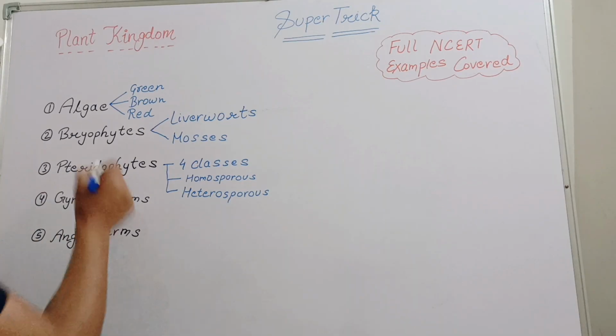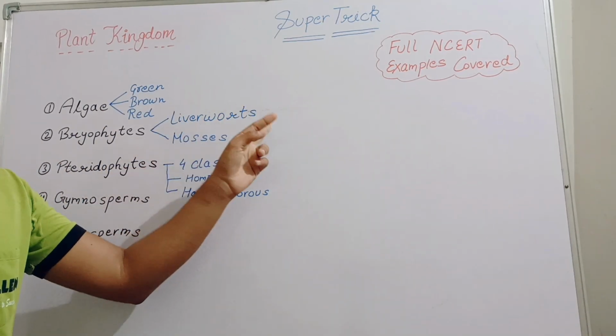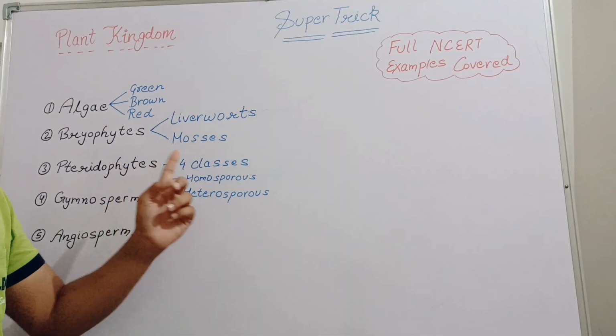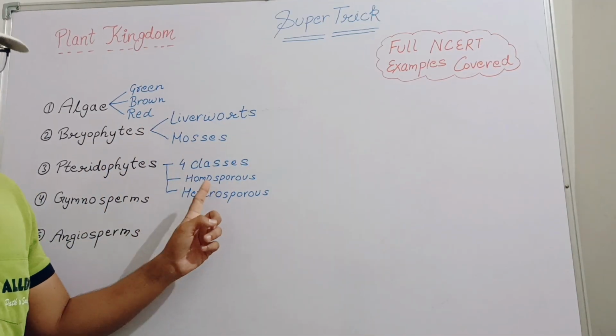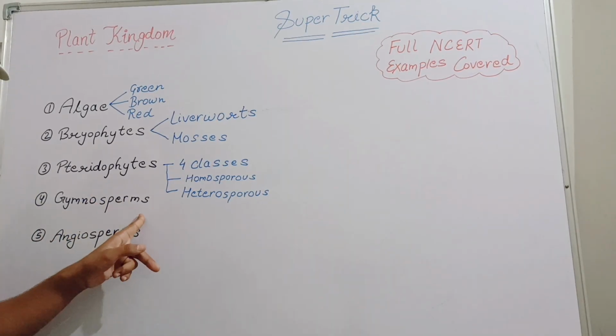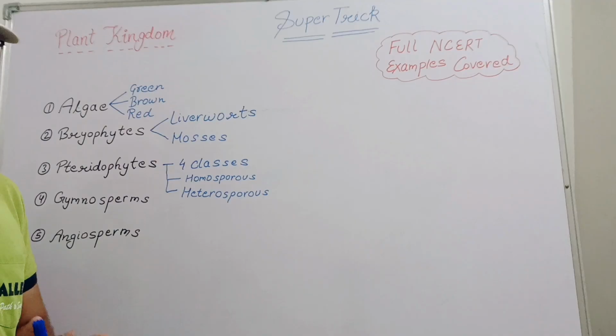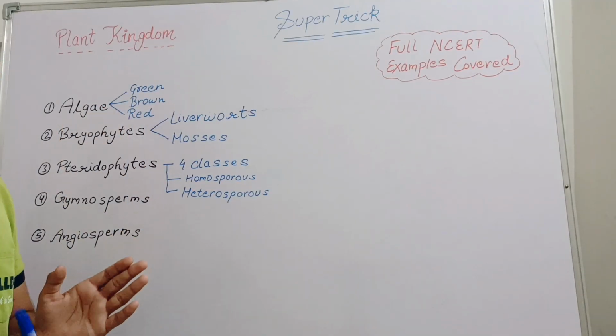So let's start. First of all, algae is classified into green algae, brown algae and red algae. Second one, bryophytes is divided into liverworts and mosses. Next one, pteridophytes is classified into 4 classes. Then homosporous and heterosporous pteridophytes are also there in our NCERT, so we will cover that also. The next one is gymnosperm, we will complete the examples. The next one is angiosperm. So let's start using super tricks. We will complete all these points one by one.